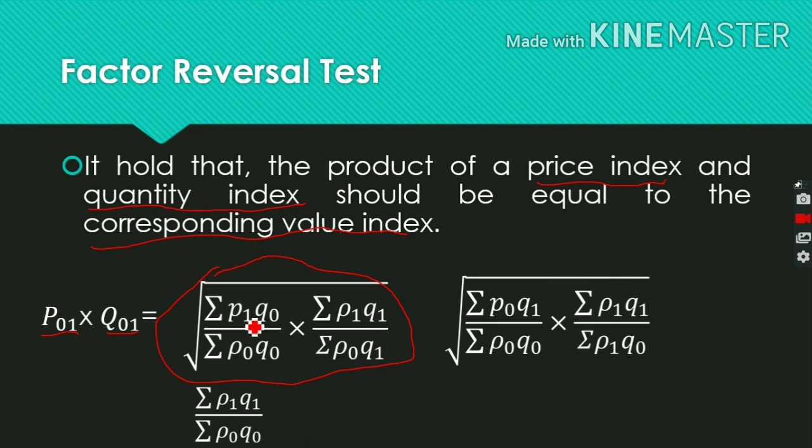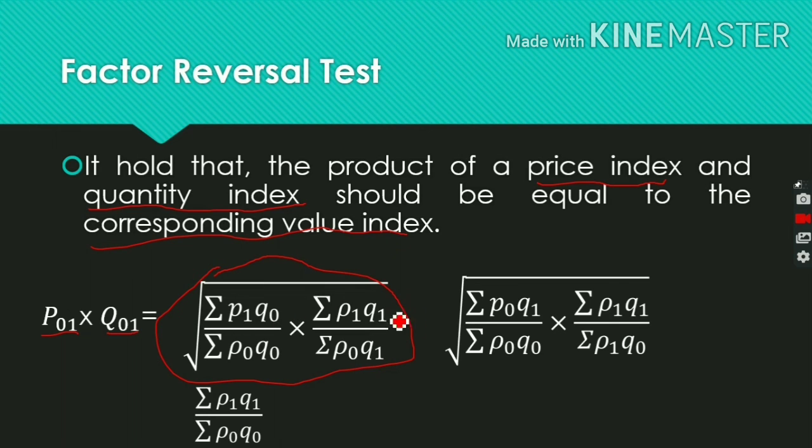So here we need to substitute price value with the quantity value. It means the P1 value we convert into Q1, and the Q0 value we substitute with P0. So in the first equation we have price and quantity, and in the second equation again price into quantity, but the change is we substitute price value with quantity value.